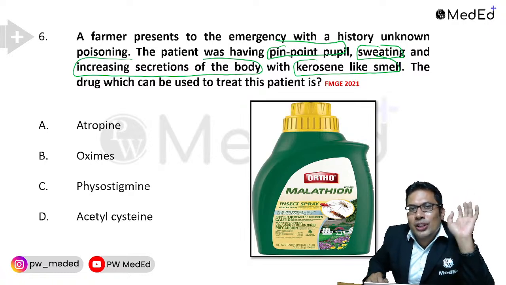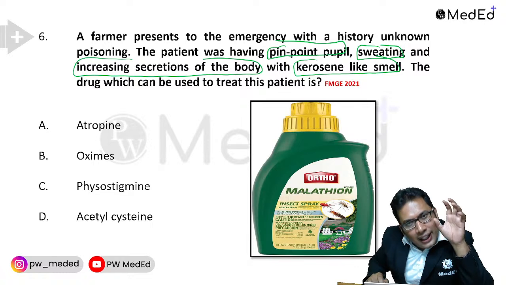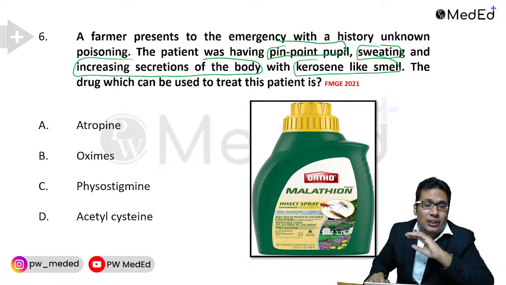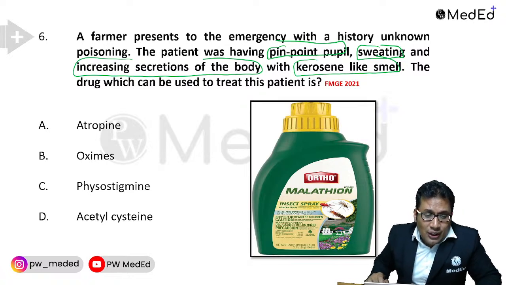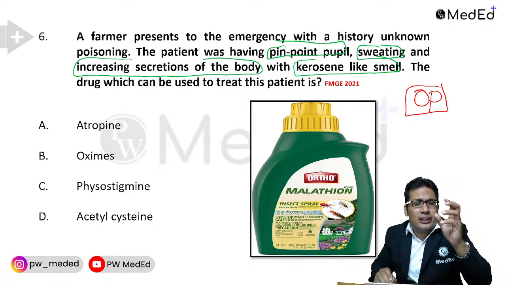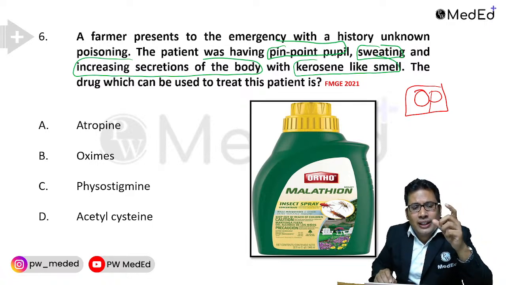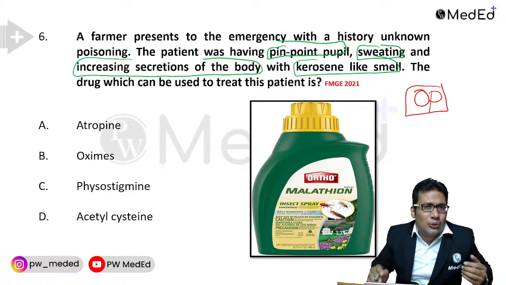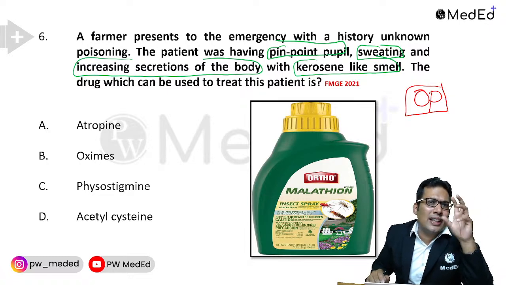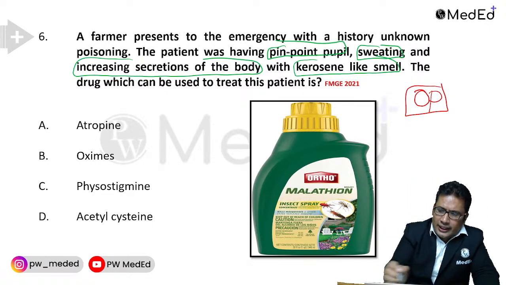Many of the students marked kerosene only. But remember, kerosene like smell can be seen in different conditions, not only in kerosene, even in case of OP poison. So this is the classical case of OP poison. In OP poison, you will have pinpoint pupil, sweating, diarrhea, so many things. Mnemonic is SLUDGE: salivation, lacrimation, urination, diarrhea, gastric upset, emesis, and pinpoint pupil. That is OP poison.